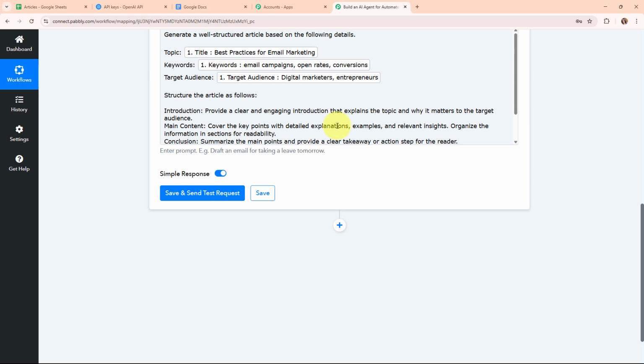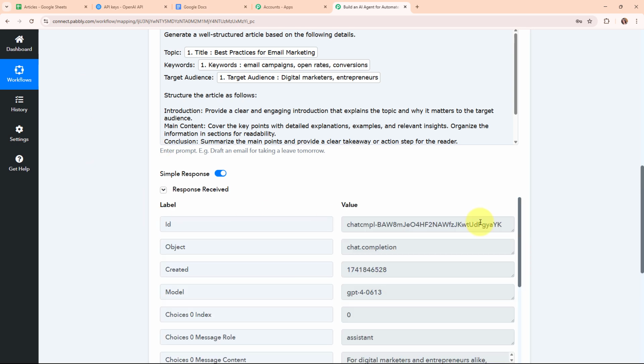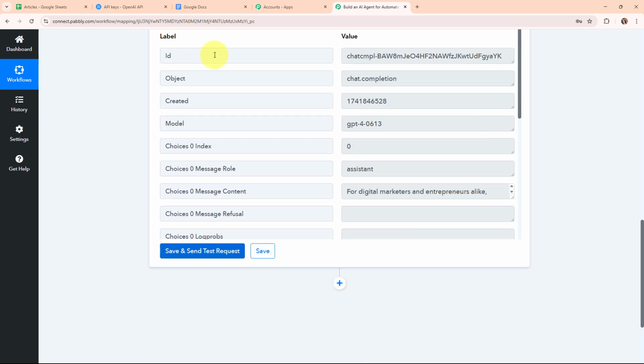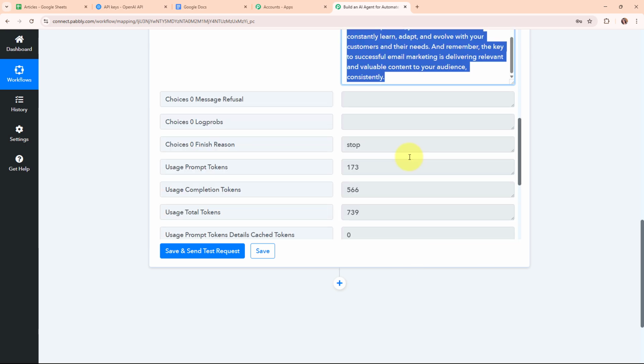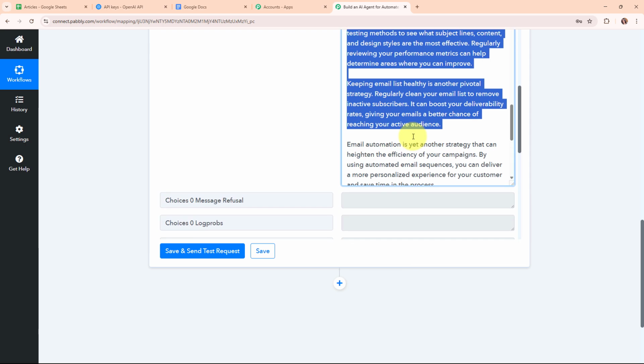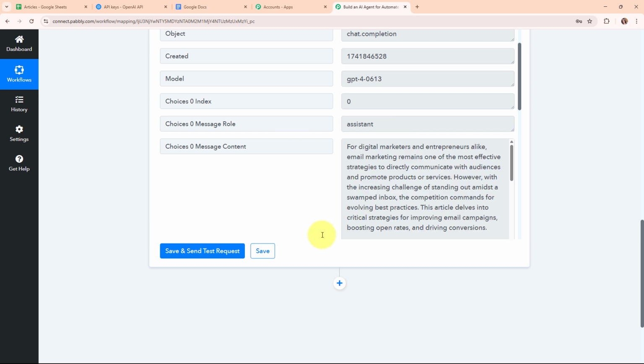And now here, after entering all the required details, I'm going to click on the save and send test request given over here. And here you can see we have received a successful response where we have received the ID, object, created, model. And here you can see the message content field where we have received the generated article for the title that we have given to OpenAI. Okay, so with this, we have successfully generated our article content using OpenAI.